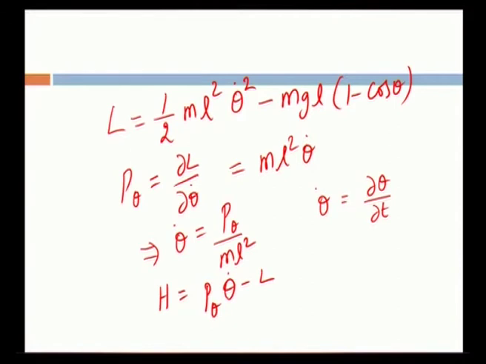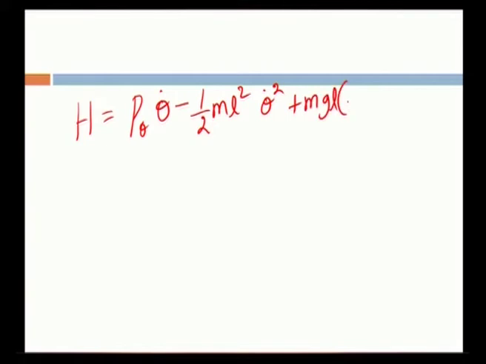So, the Hamiltonian is obtained. Now, substitute the value of L in this equation. If you substitute the value of L, the Hamiltonian will become H is equal to P suffix theta theta dot minus half m L square theta dot square plus mgl into 1 minus cos theta. This is how the Hamiltonian will become after substituting the Lagrangian of the simple pendulum.